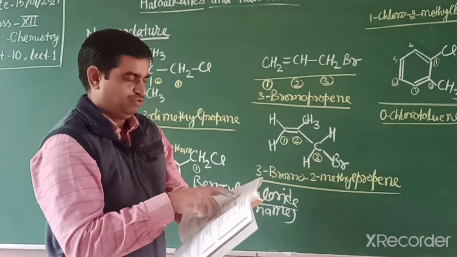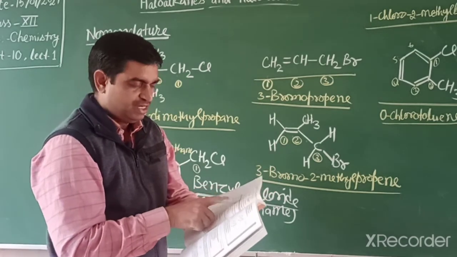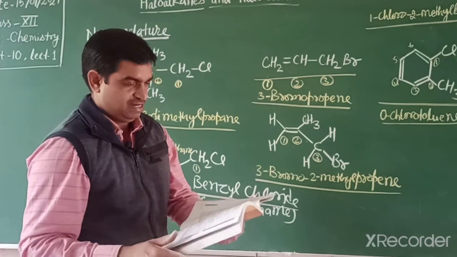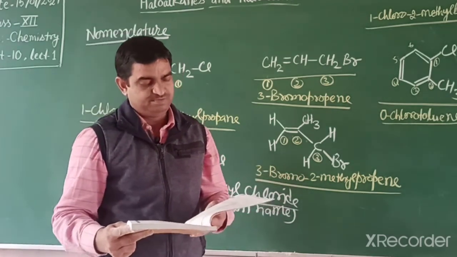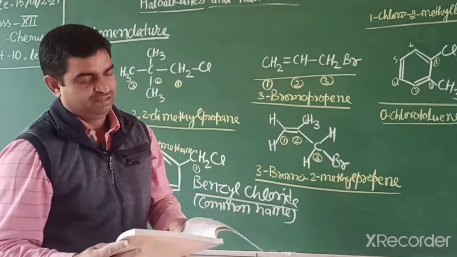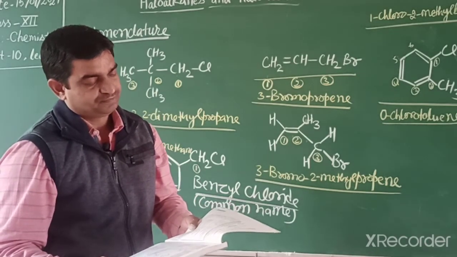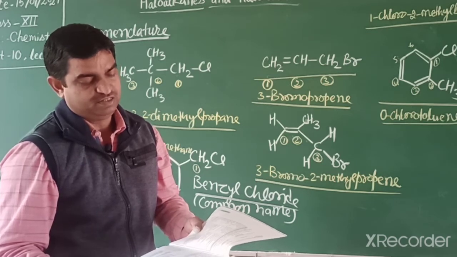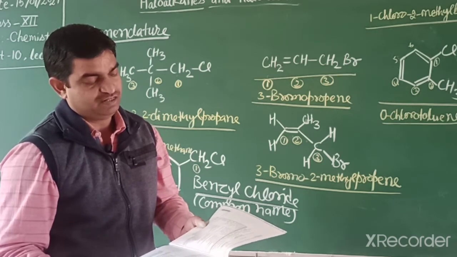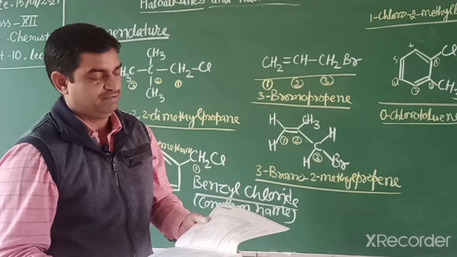Students, in your NCERT book, in tabular form given on page 284, there are some important compounds with common names and IUPAC names. Go through their IUPAC names. And in the text question given on page number 284, it says: draw the structures of all 8 structural isomers that have the molecular formula C5H11Br.